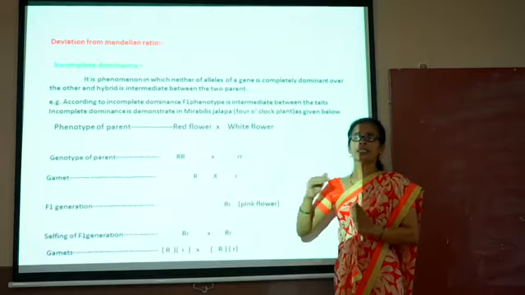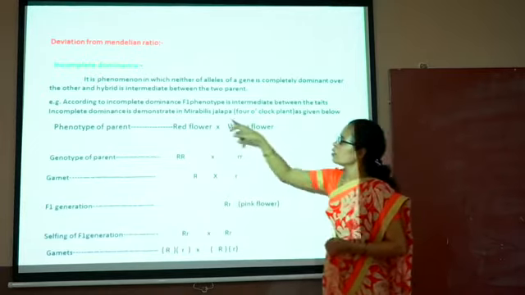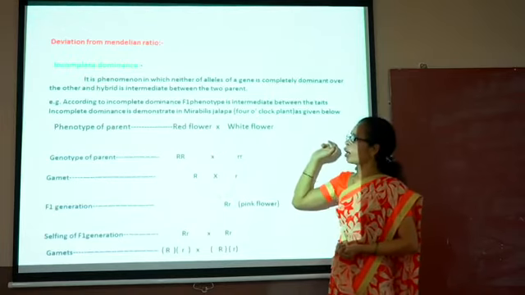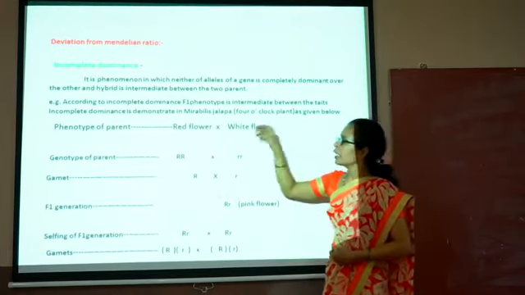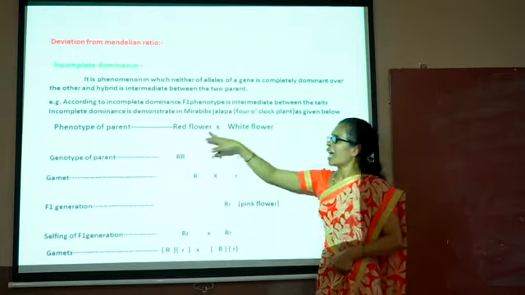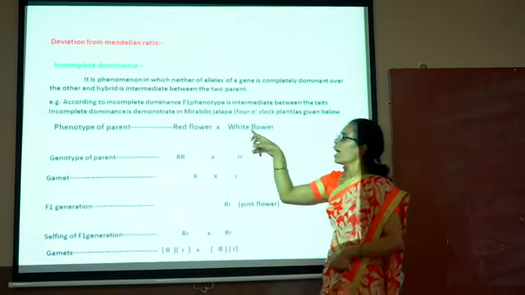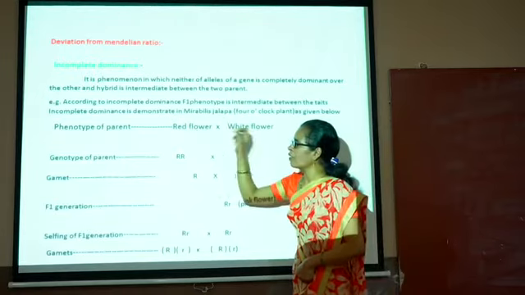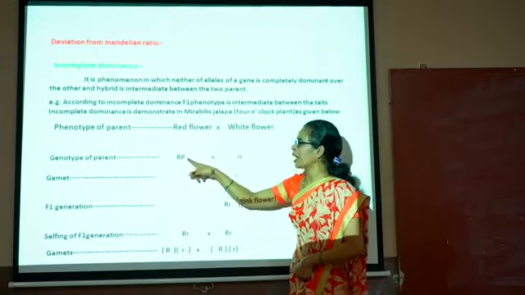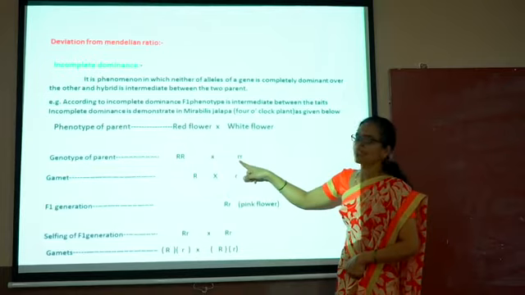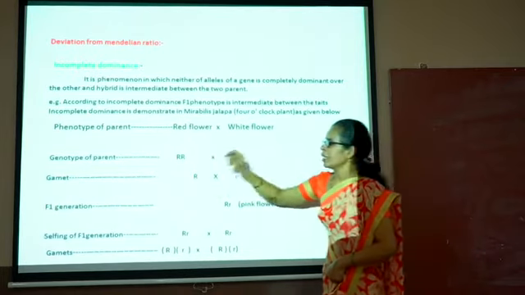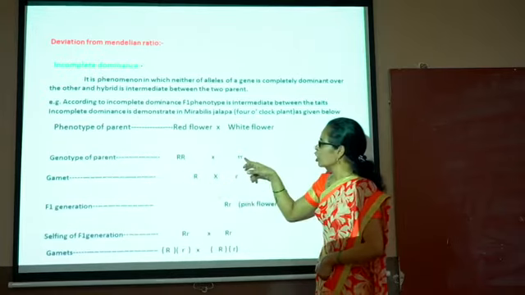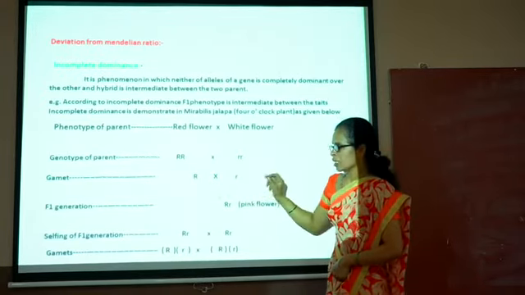Okay. This is studied in the plant Mirabilis jalapa, which is also called the four o'clock plant. In that plant, there are two types of plant, one having red flower color and another having white flower color. For red flower color, the genotype is capital R. For white flower, it is small r. The gametes for capital R are R, and for small r the gametes are small r.